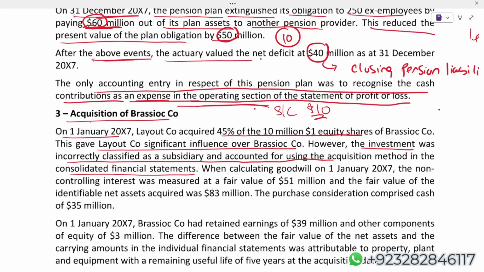So first, we have to remove all the impact of subsidiary, and then of course we'll have to do the accounting of an associate. Is that clear, student? What exactly we need to do here? Please reply.